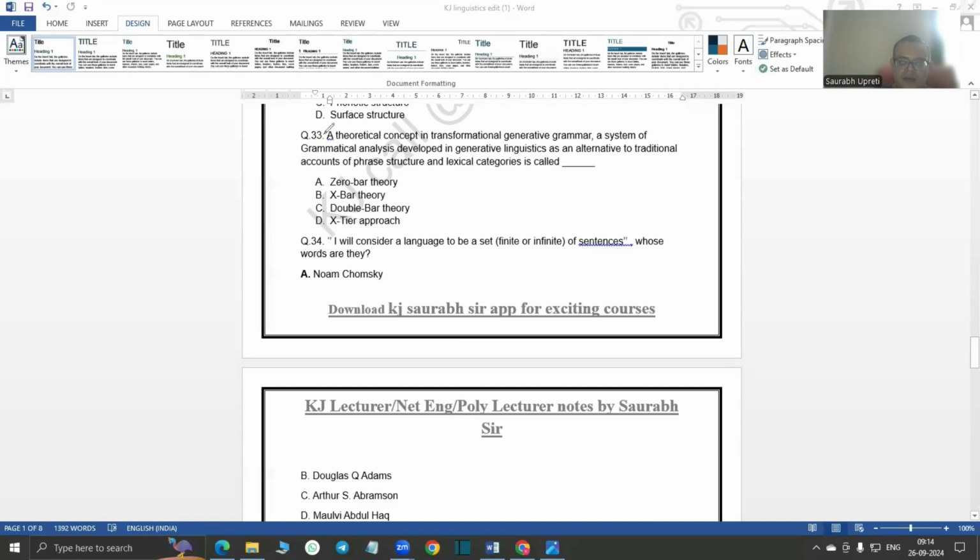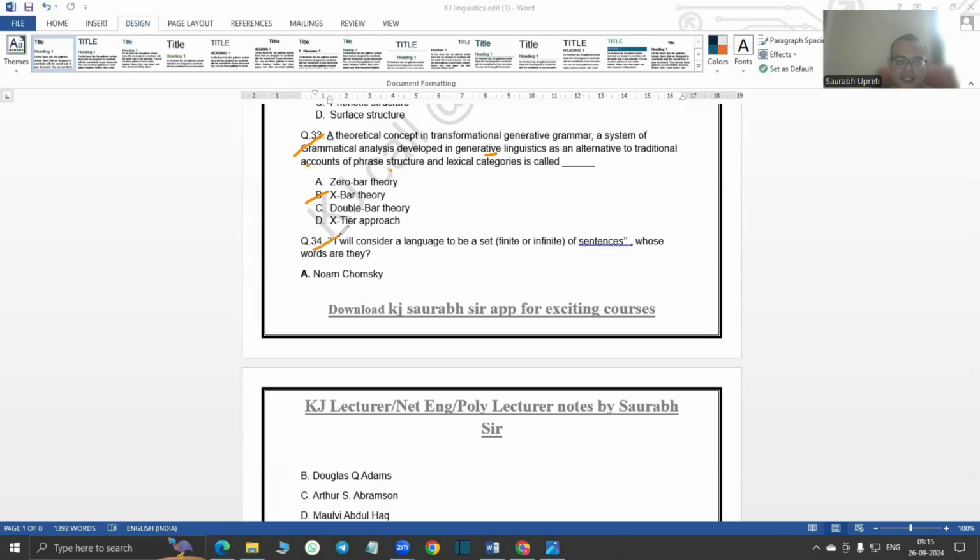Question 33, a theoretical concept in transformative generative grammar, a system of grammatical analysis developed in generative linguistics as an alternative to a traditional account of phrase structure and lexical categories, is called as. So the answer is it's called as X bar theory.